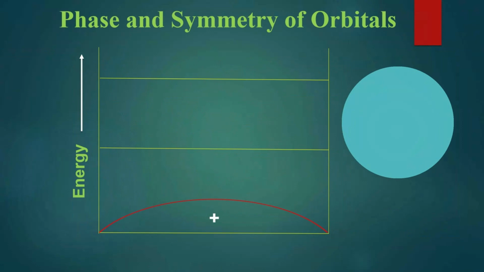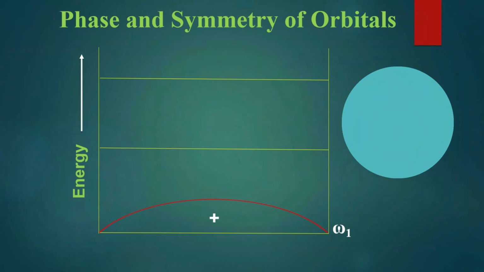But now it is accepted that electrons behave both as a wave and also as a particle. When it behaves as a wave, the electron's energy moves from zero, reaches the highest position and comes back to zero.